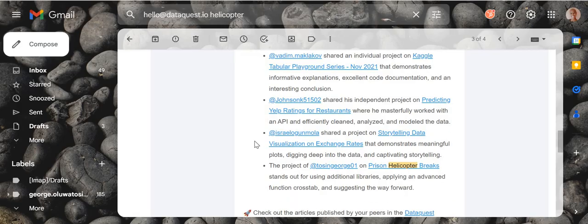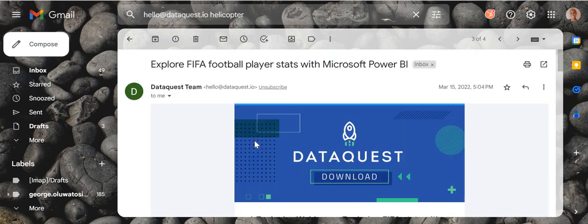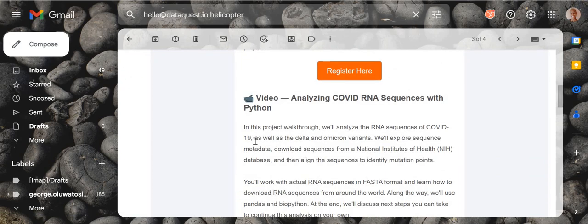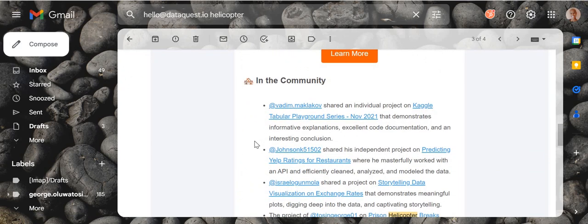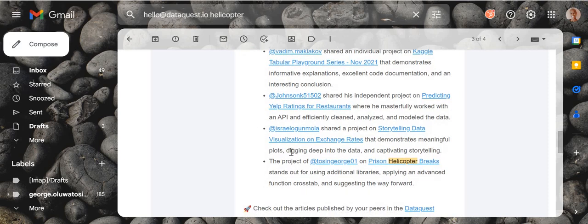You can see here, this is my email, and this was the newsletter that DataQuest sends to me, I think weekly. They also shared something in the community, so you can see my name here. So you get the opportunity for thousands of people to see the beautiful projects you've done. Don't be afraid to share. Don't think that because you're just starting, you're not worthy to share. You're definitely worthy.